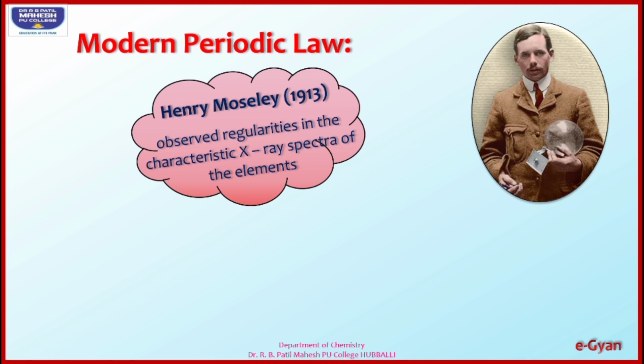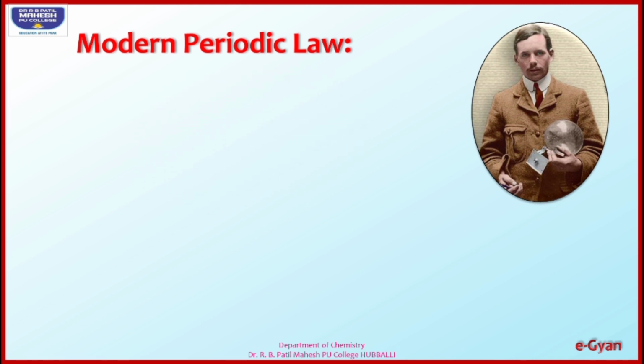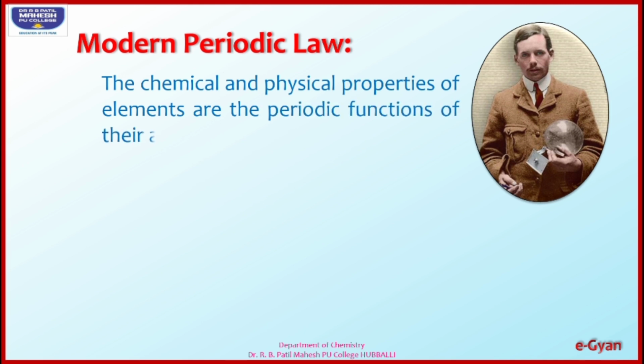Therefore, he changed Mendeleev's periodic law into the modern periodic law, and the statement of the modern periodic law is: the chemical and physical properties of an element are periodic functions of their atomic numbers.